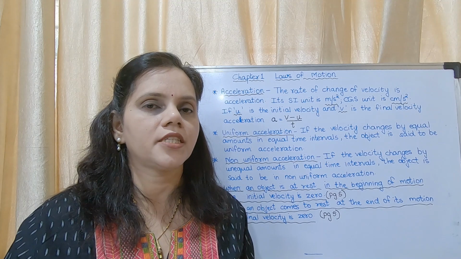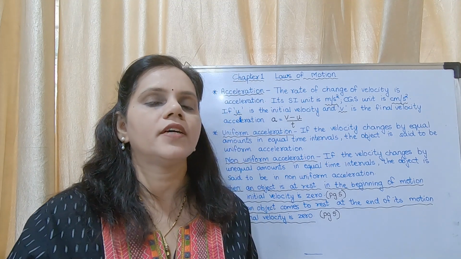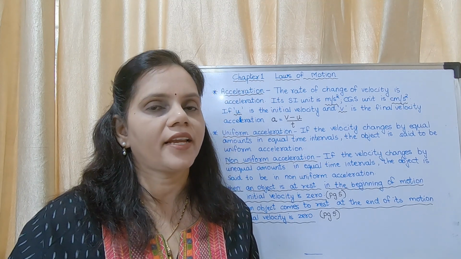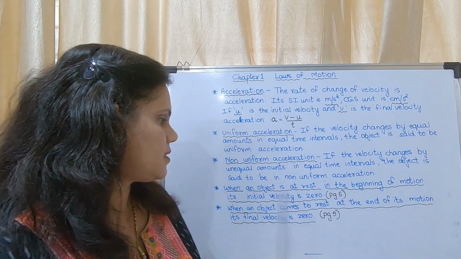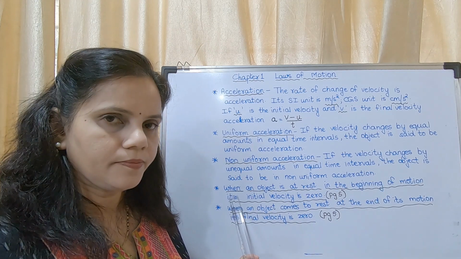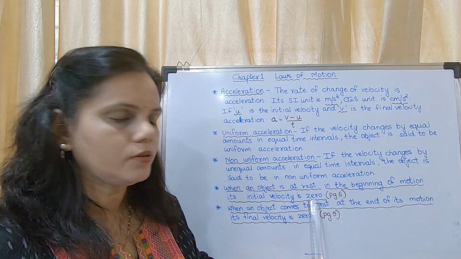Okay, now you have reached the school, then the vehicle is coming to stop. Now when the vehicle is coming to stop, what is its final velocity? Final velocity is 0. So the answer is, when an object is at rest in the beginning of motion, its initial velocity is 0.